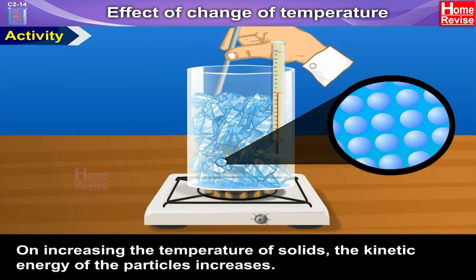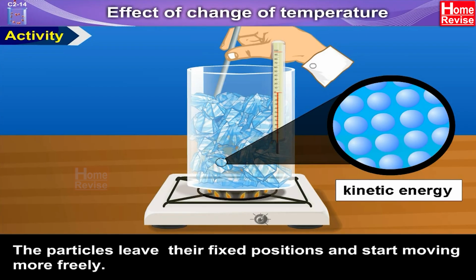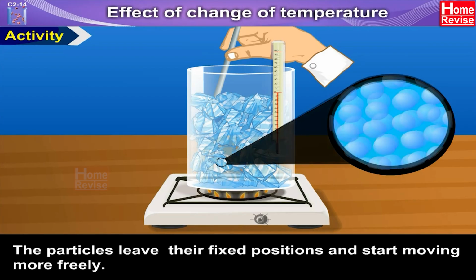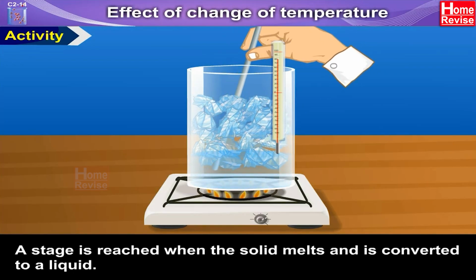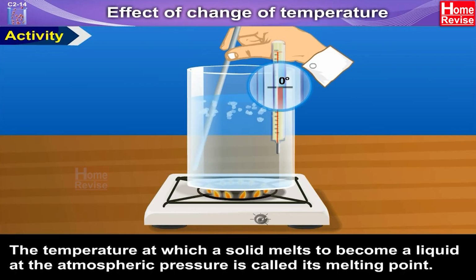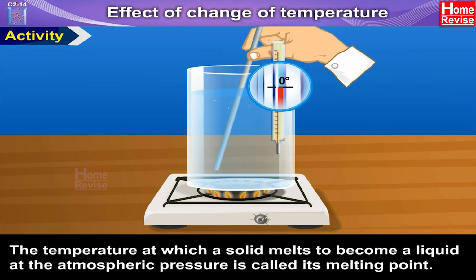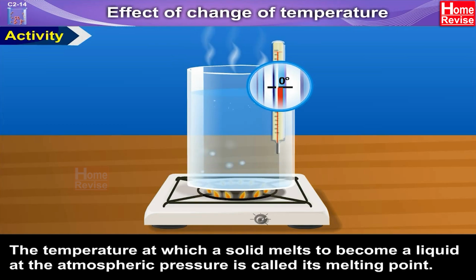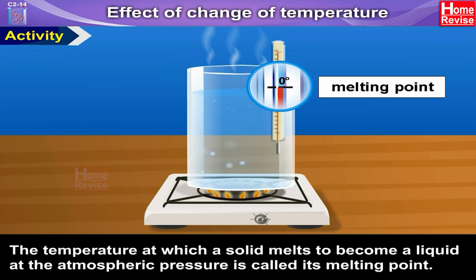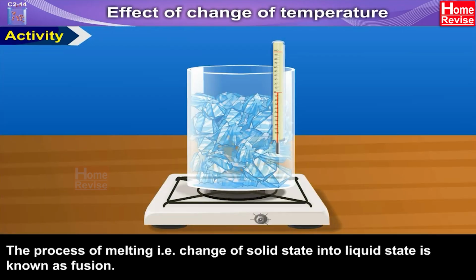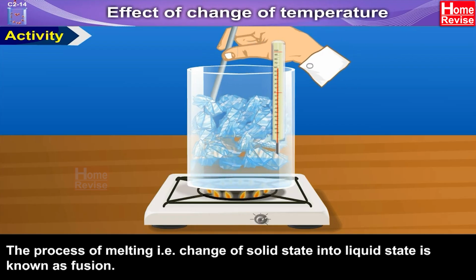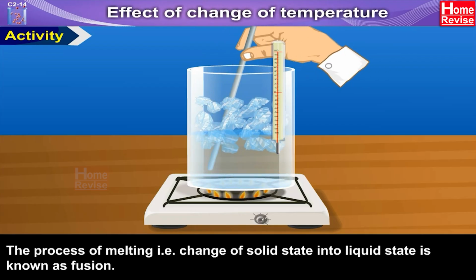On increasing the temperature of solids, the kinetic energy of the particles increases. The particles leave their fixed positions and start moving more freely. A stage is reached when the solid melts and is converted to a liquid. The temperature at which a solid melts to become a liquid at the atmospheric pressure is called its melting point. Do you know what's the melting point of ice? 273.16 K. The process of melting, that is change of solid state into liquid state, is known as fusion.